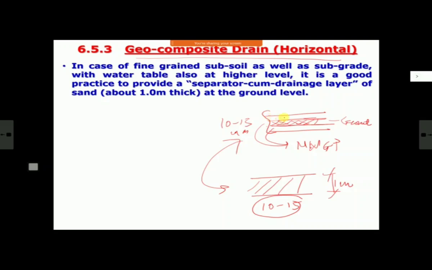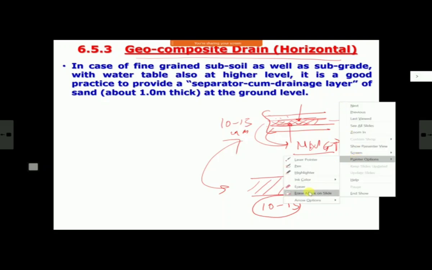Second thing, because of this geotextile, the fine particles of soil will not enter here and spoil its discharge capacity over a long period of time. We'll see it in detail when we go to geosynthetics. This is how a material where two geosynthetic products are merged together, here geonet and non-woven geotextile, is known as a geocomposite. As the name suggests, it is a composite, so two or more materials are joined and used. These geocomposites can be used for many purposes. We'll again see tomorrow, but one of the purposes is ground improvement.